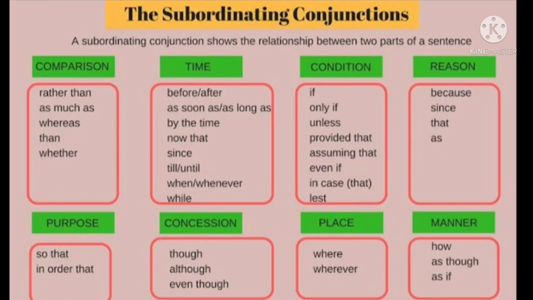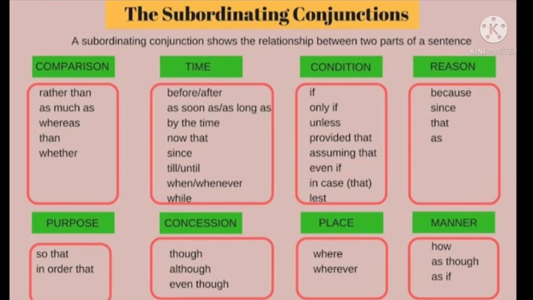Then we have the subordinating conjunction of reason. Reason is showing the reason why the statement is being made. For example, Praveen was happy because Ankita came to see him.